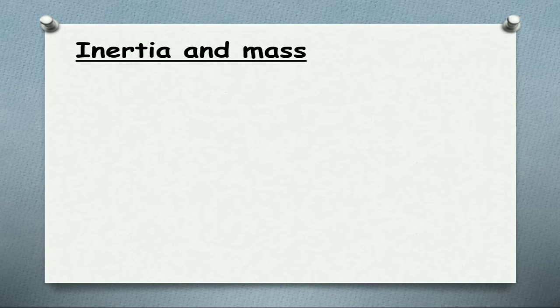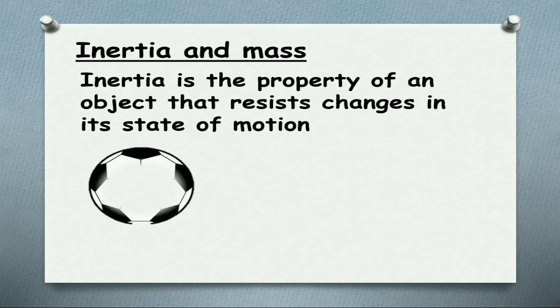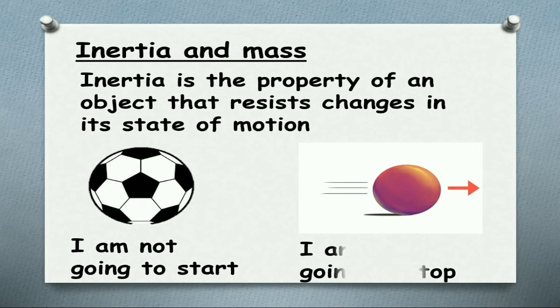Inertia and mass: let us see the relation. Inertia is the property of an object that resists change in its state of motion. If a body is at rest, it wants to remain at rest. If a body is in motion, it wants to remain in motion always. Now the ball says, I am not going to start because I am at rest. This resistance towards movement is called static inertia. And the moving ball says, I am not going to stop. This resistance to change its motion to rest is called dynamic inertia.